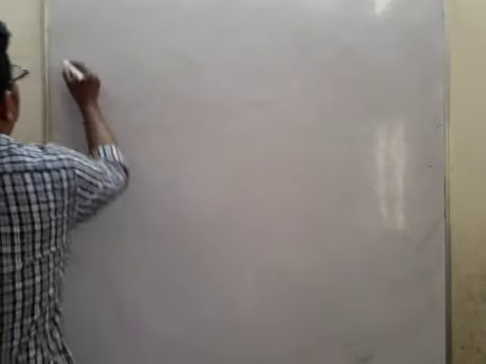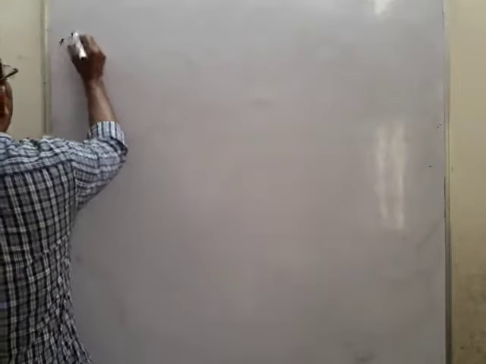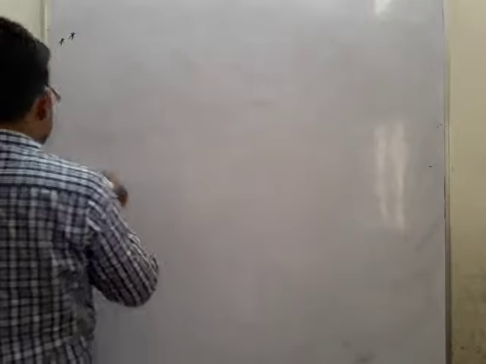Now we have one problem. If you go to that problem, you can understand very easily. This is an important problem for 4 marks as well as for 12 marks. Let us see that problem.